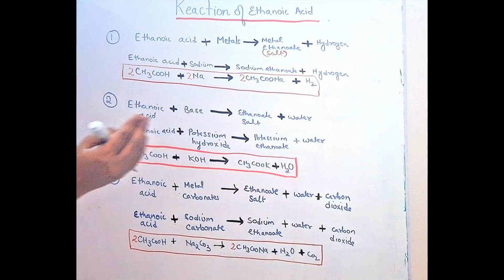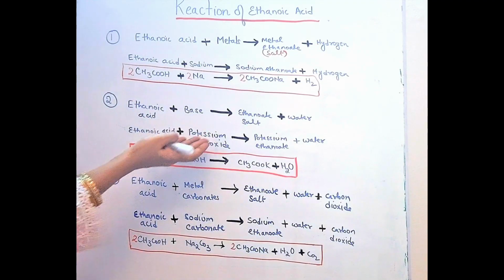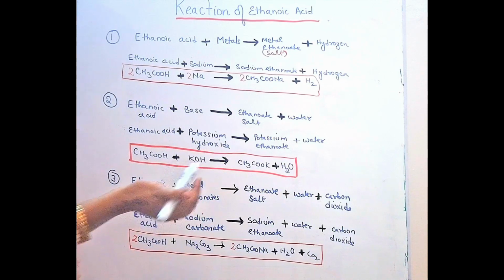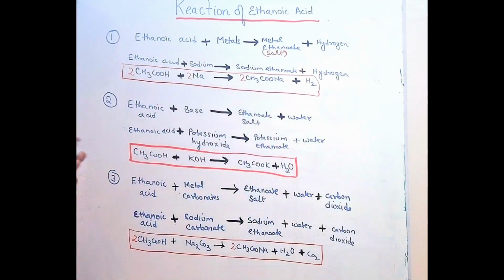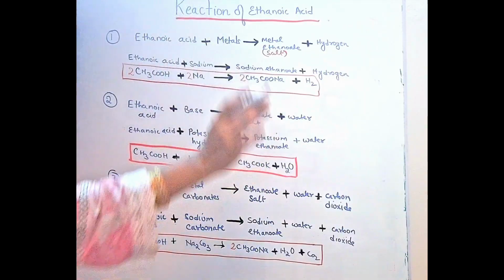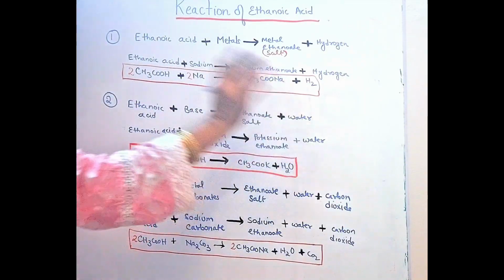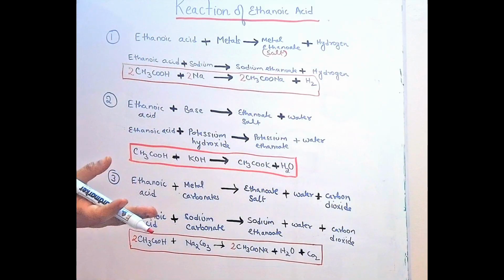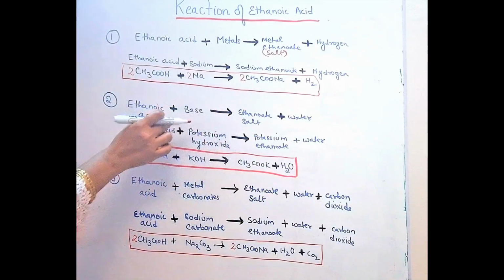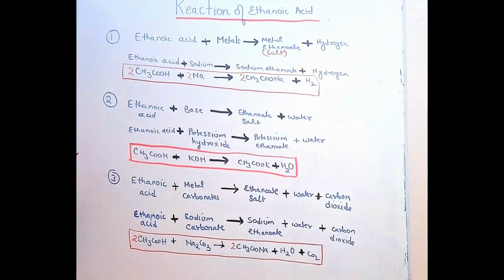In the exam they can change either the carboxylic acid or the base just to check your understanding. Of course the name of the salt will change, but the good thing is that the products will always be the same, salt and water. The name of the salt changes according to which base and which carboxylic acid we are using.